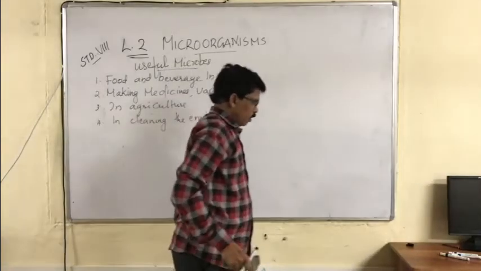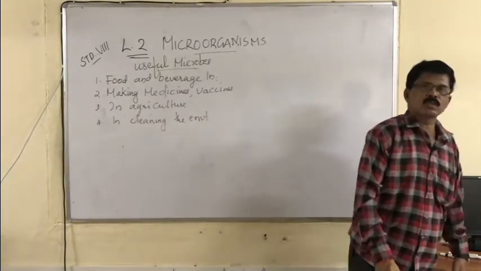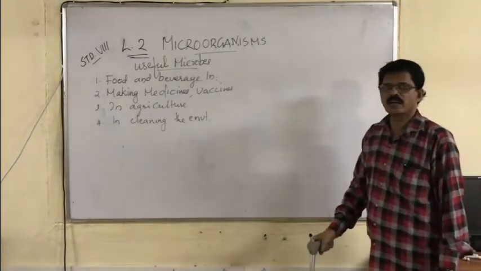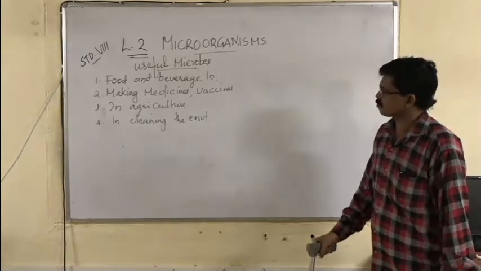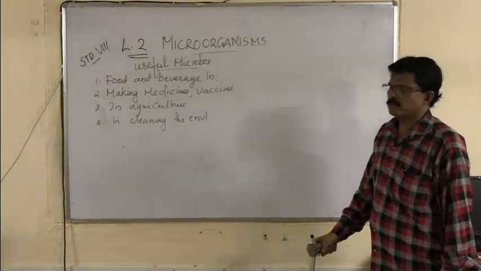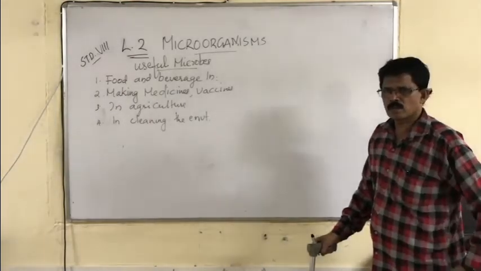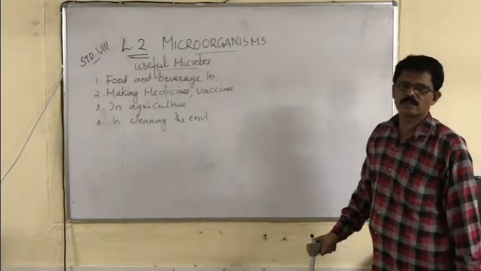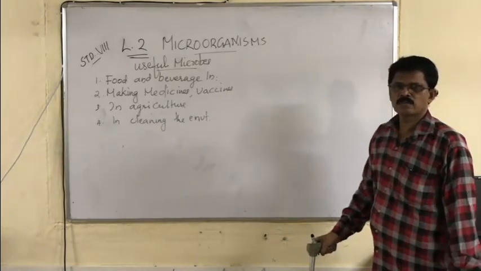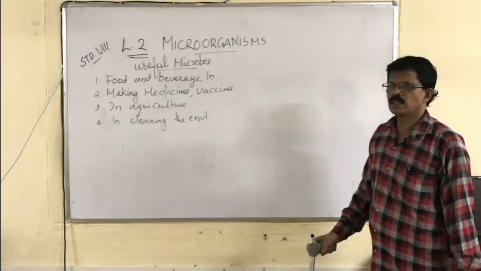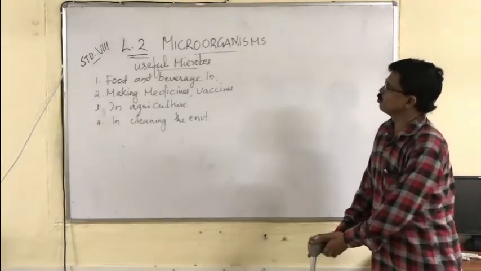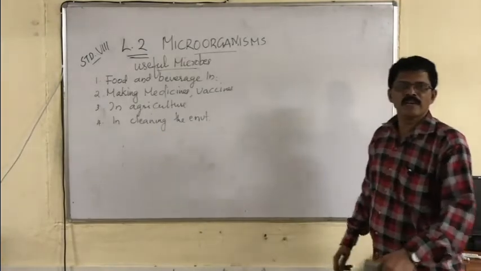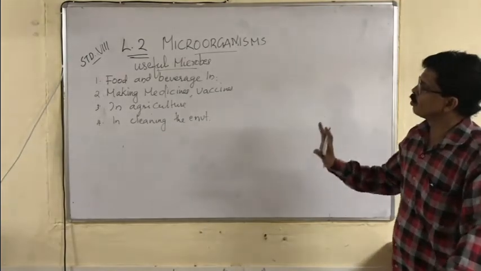We have already studied the microorganisms, their habitat, their features, and how we can classify them. There are 5 groups of microorganisms: bacteria, algae, fungi, protozoa and virus. We have studied them with the diagram and also seen their properties. Now we are coming to useful microbes. What are the uses of microbes? We can classify the uses of microbes into 4.